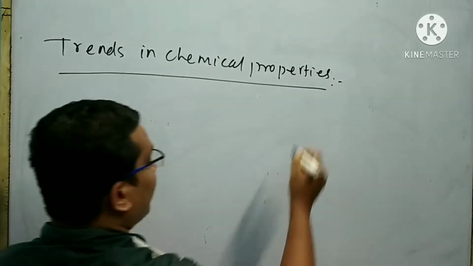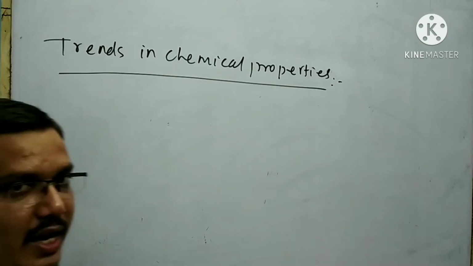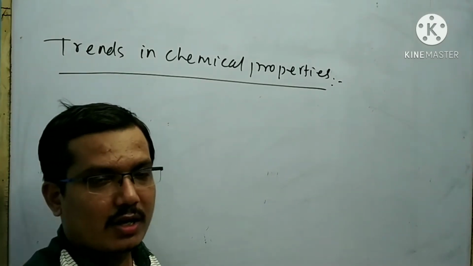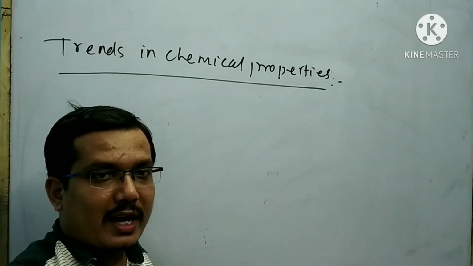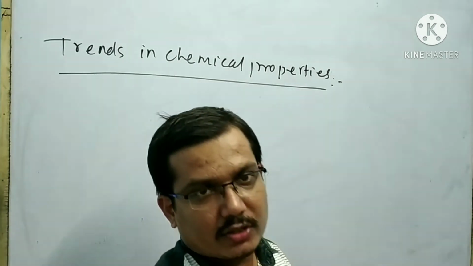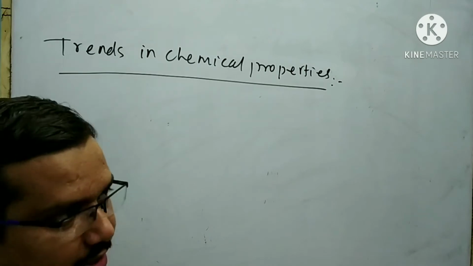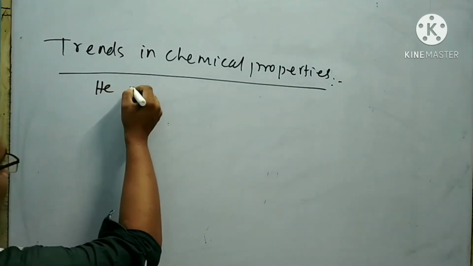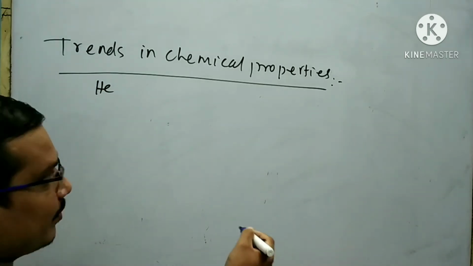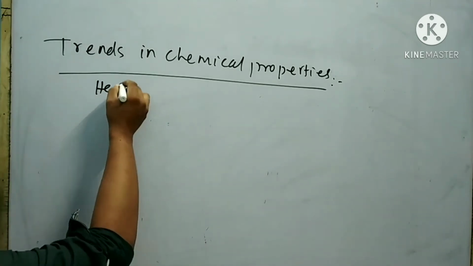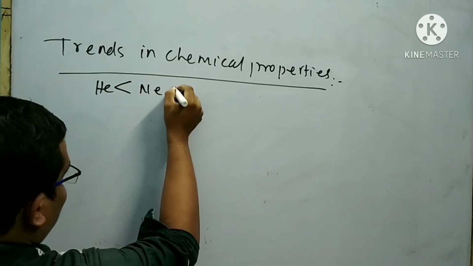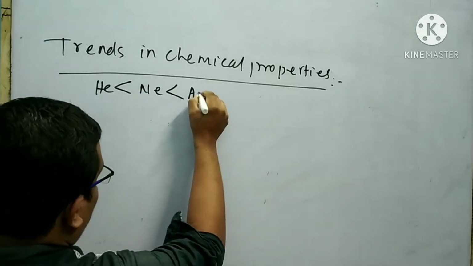All the group 18 elements have less tendency to react with another. That means noble gases show extremely slow reactivity, but the reactivity increases from top to bottom. That means helium is less reactive than neon, which is less reactive than argon.